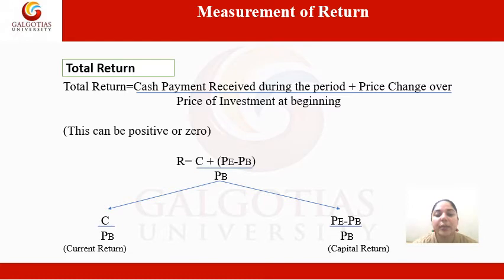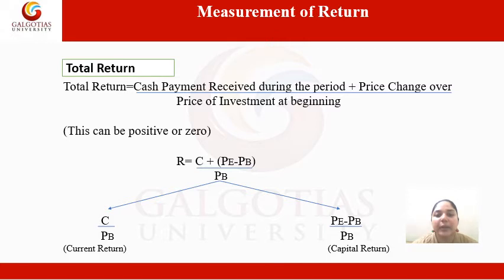Cash payment received during the period means the interest or dividend which we get during the year, plus price change over the period means the changes in price starting from the beginning till the end. As I have told you earlier, total return can be positive or zero, but it can never be negative. R here means the total return.